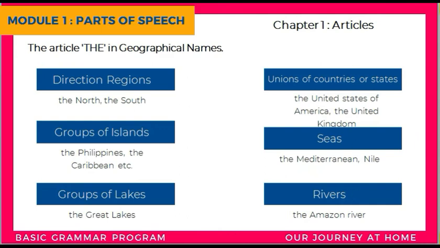Now let's see some use cases of the article the in geographical names. Basically, the is used for very specific articles, hence it is considered as the definite article. Okay. So for example, the direction regions, we say the north, the south, the east and the west. Like that. Then we use it for groups of islands, the Philippines, the Caribbean. Then we use it for groups of lakes, the Great Lakes. So here if you see, I have given some examples for when to use the in the geographical names.